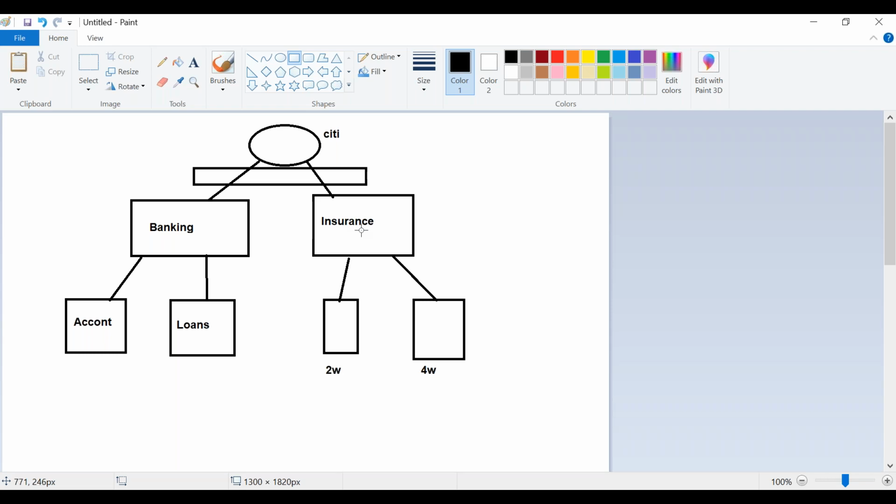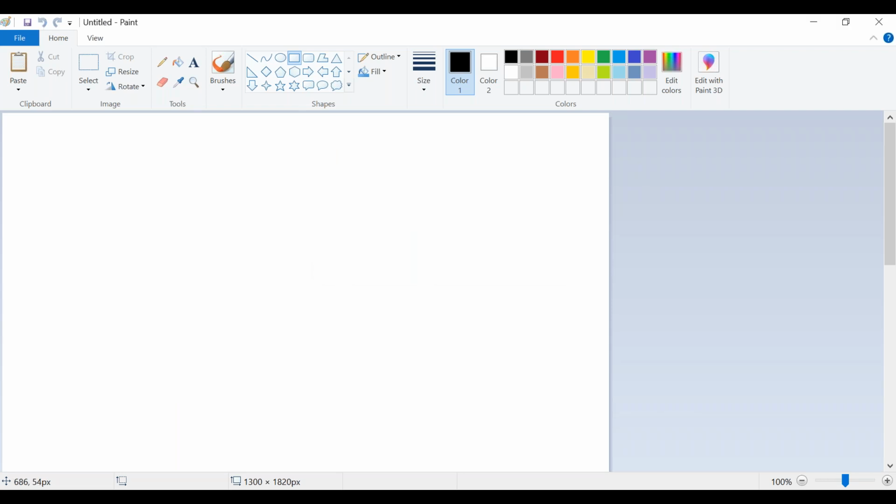Likewise, if my organization has only insurance, then we can have one framework at the organization level for insurance, and below that one for two-wheeler and one for medical. So based on the reusability, we will have frameworks. This is the importance of the framework application. Even in real time, you have to understand whether your organization has a framework or not. If it has a framework, you have to create it in the framework if it seems to be reusable. If not, you can directly create it in the normal implementation applications. Based on that, the compliance score will be decided. Okay.